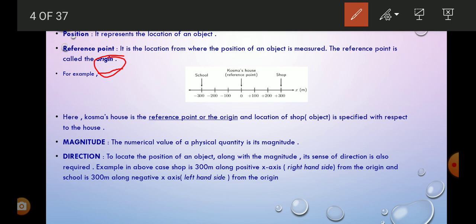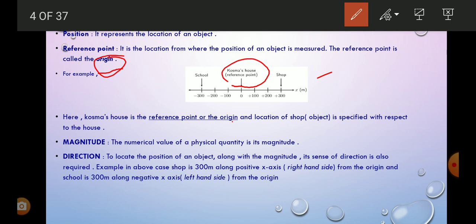For example, you can see in this picture a number line, with a positive x-axis and a negative x-axis. So 0, 100, 200, 300 in meters on the positive side, and in the same way on the negative side minus 100, minus 200 and minus 300. You can see the origin there, 0, where there is Kusma's house.